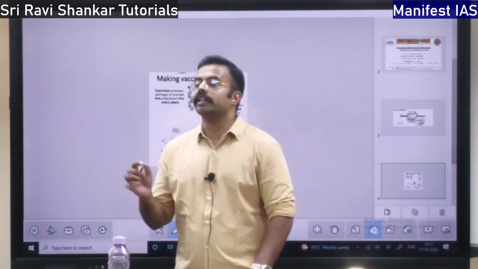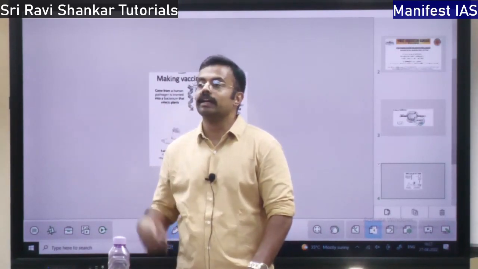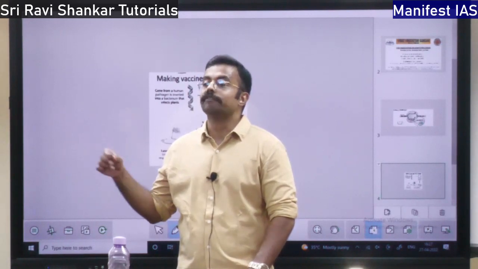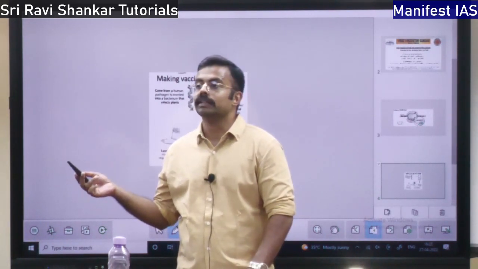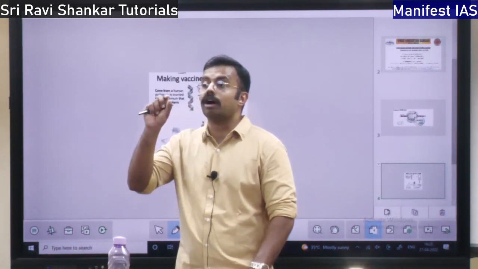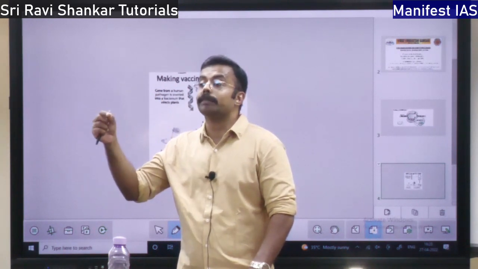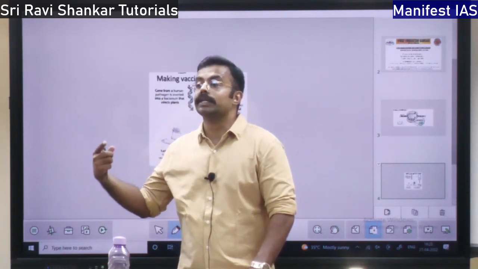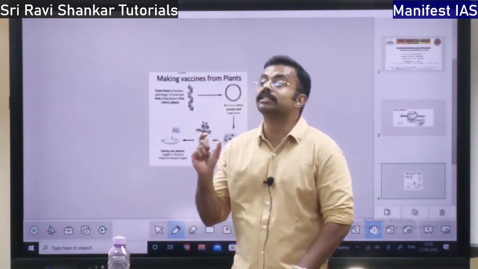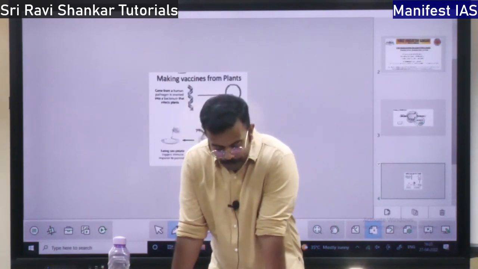In this umbilical cord there will be blood. That blood is actually being saved. Why? Later, when the baby grows up, if the person suffers some damage, some diseases, this umbilical cord blood can be used to treat the person and get the disease cured. That is why this umbilical cord blood is being saved. So what is cord blood banking?